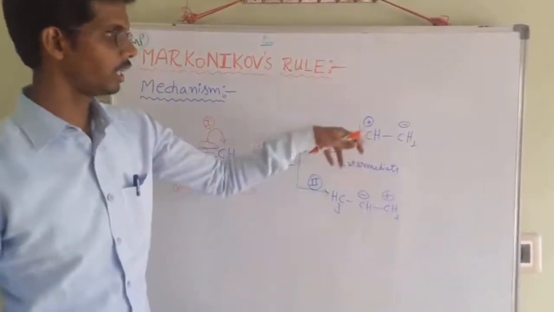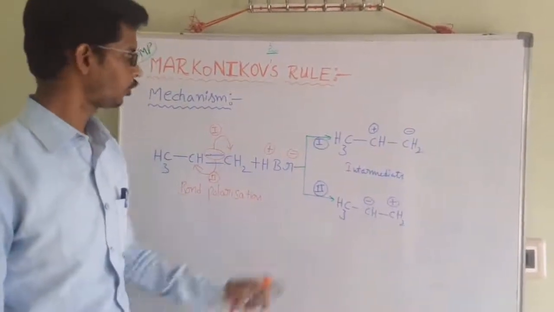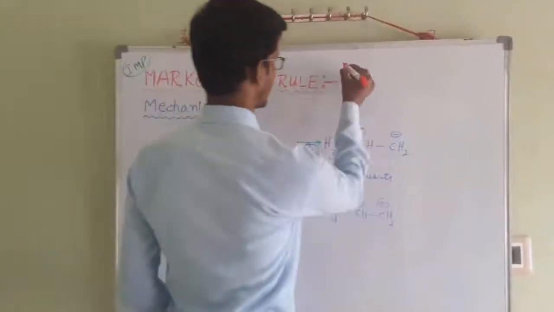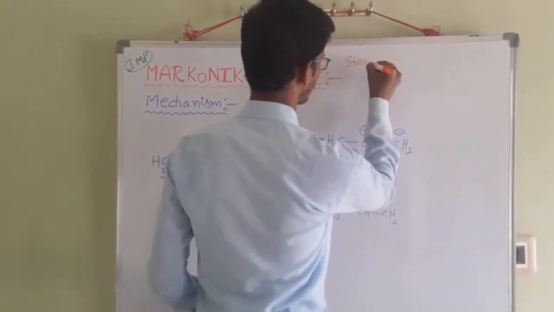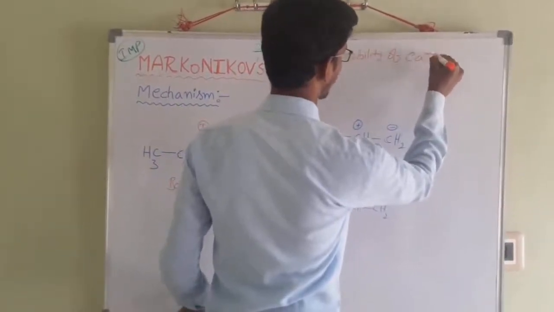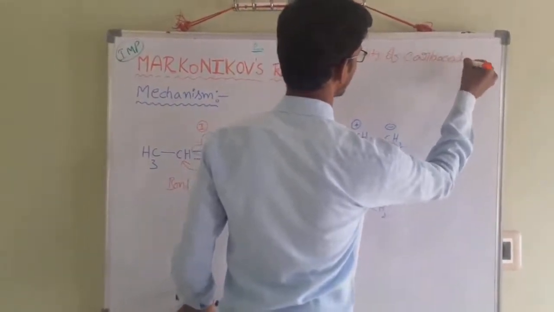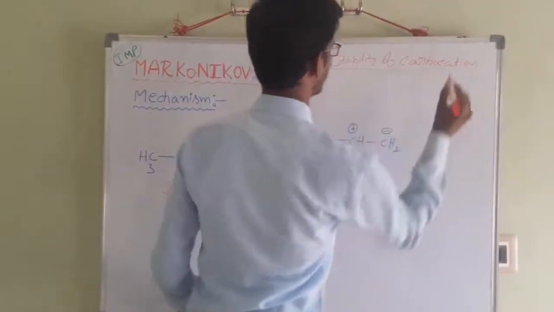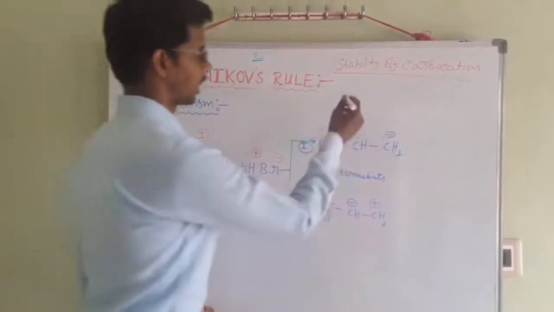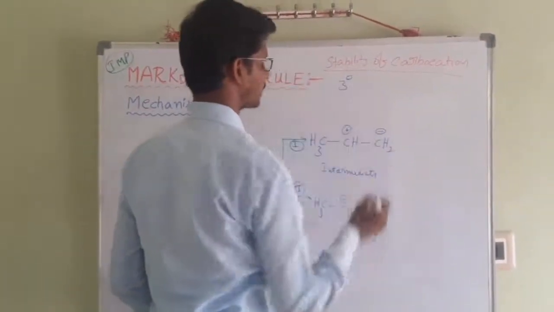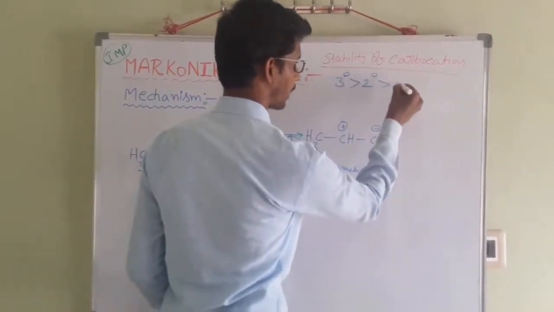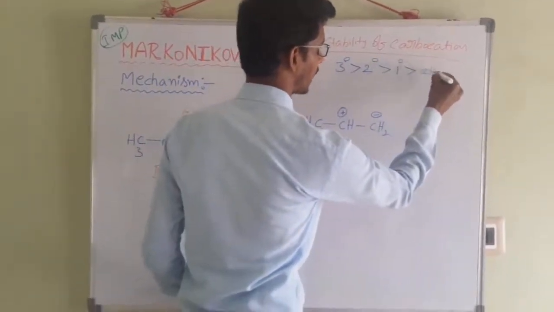In these two intermediates, you should consider carbocation stability. The stability of carbocations is very, very important. Among the carbocations, tertiary carbocations are more stable when compared to secondary carbocations, then primary carbocations, then methyl carbocations.